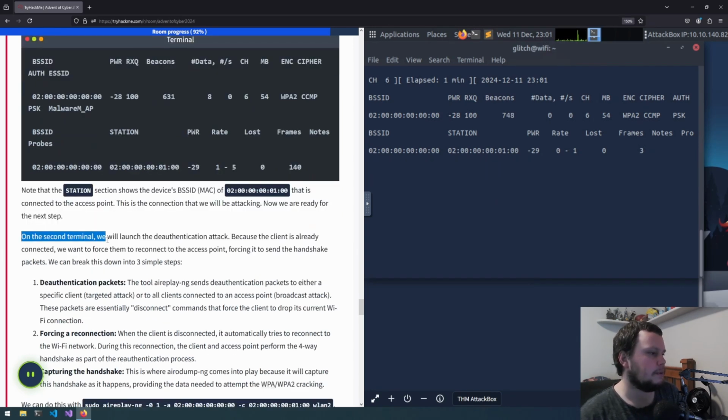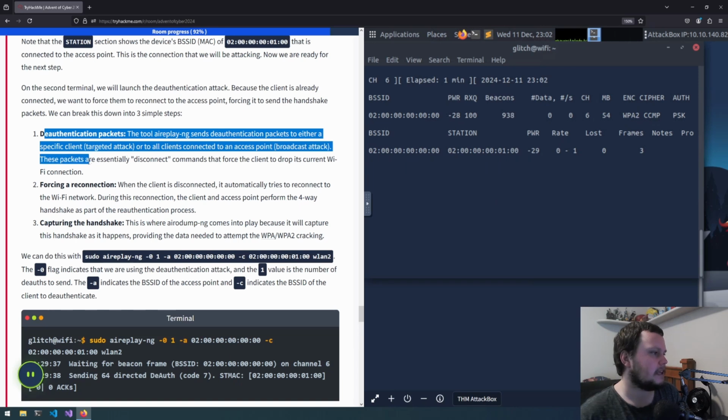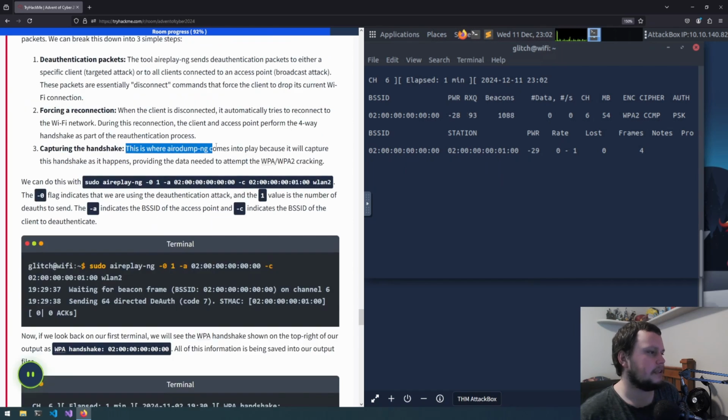On the second terminal, we will launch the deauthentication attack. Because the client is already connected, we want to force them to reconnect. So we need to send deauthentication packets. The tool aireplay-ng sends deauthentication packets to either a specific client or to all clients connected to an access point. These packets are essentially disconnect commands that force the client to drop its current Wi-Fi connection. When the client is disconnected, it automatically tries to reconnect, and during this reconnection, the client and access point perform the 4-way handshake. So this is where airodump-ng comes into play, because it will capture the handshake as it happens.